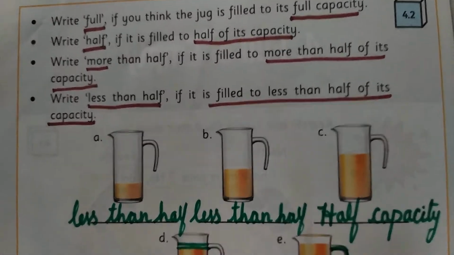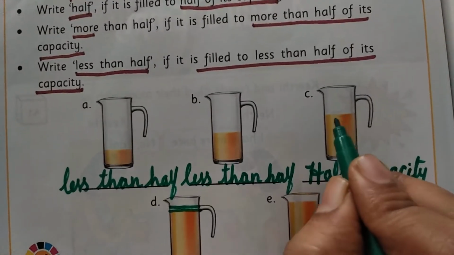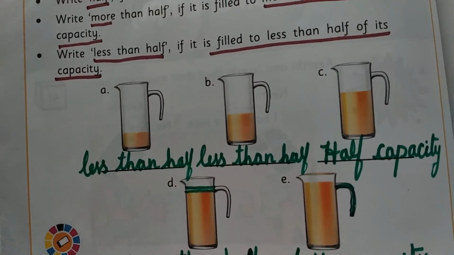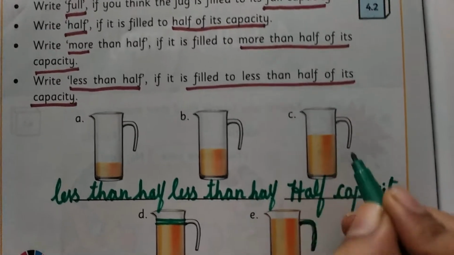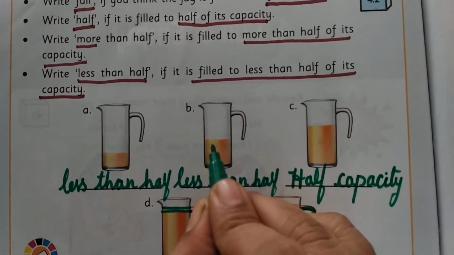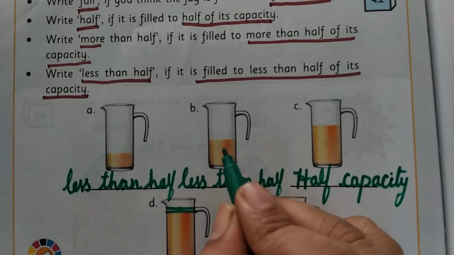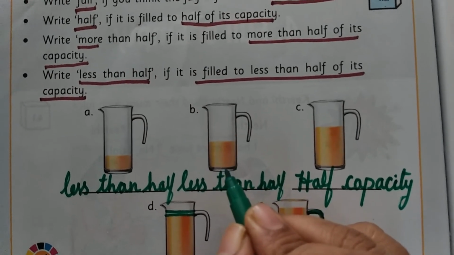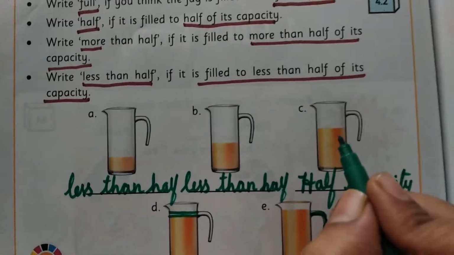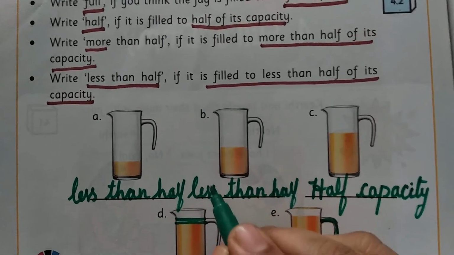See, this is full, and this is the half. Okay. So half capacity. And this one, see, below half is the juice here in this mug. Okay. So below half, we call it as a less than half.